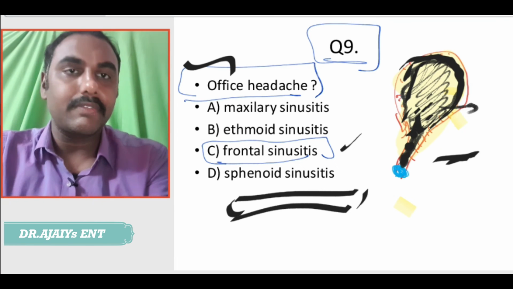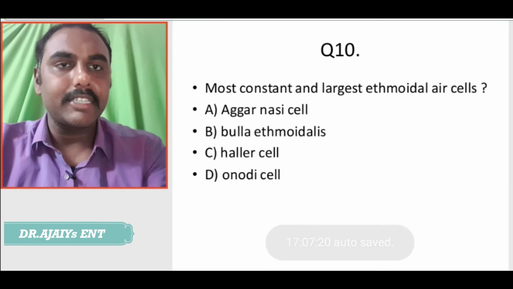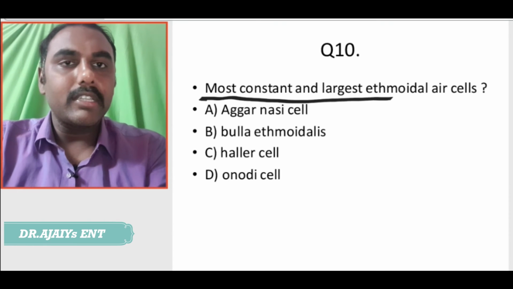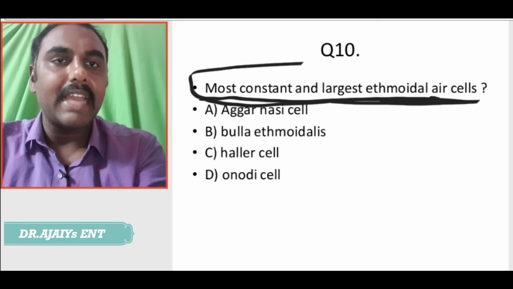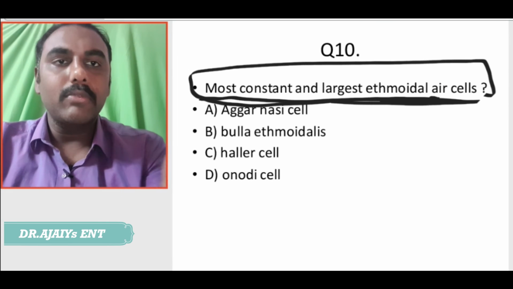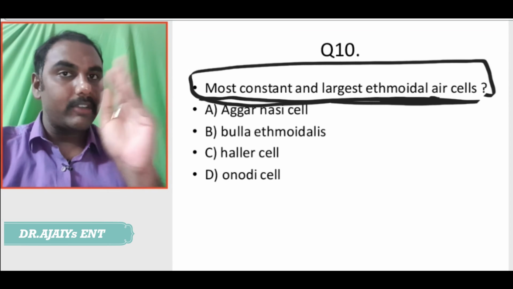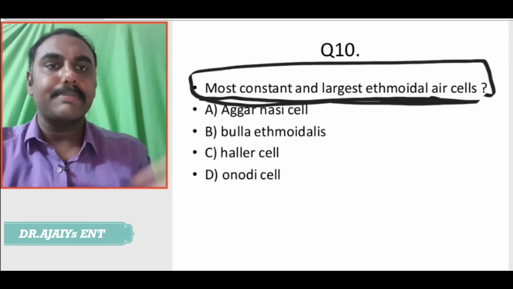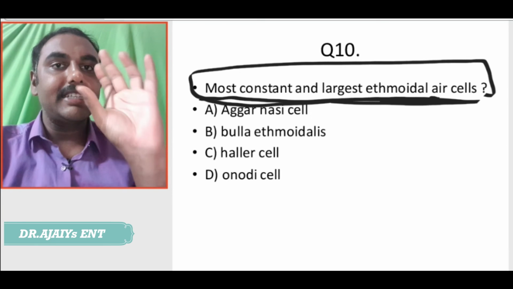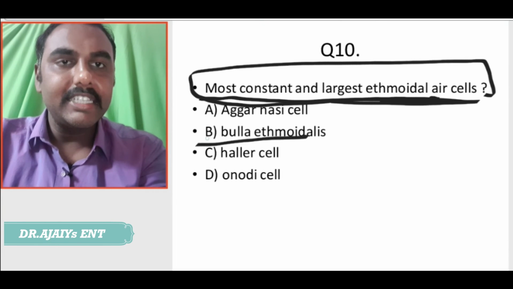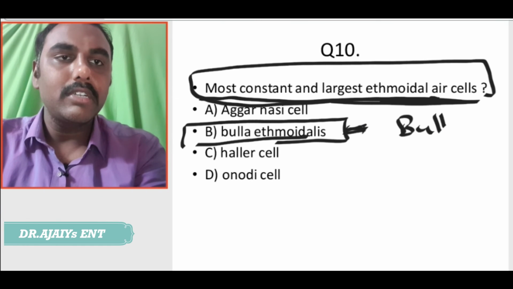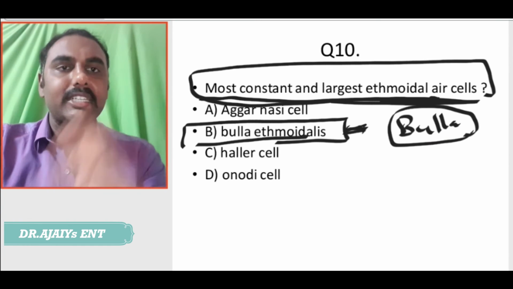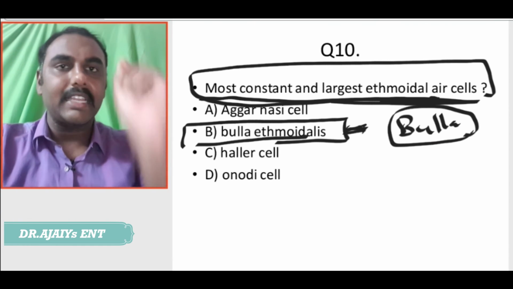Next MCQ, again an easy one: the most constant and the largest ethmoidal air cell. That means this air cell is present in everyone, and it is bigger also. What is that air cell? It is bulla ethmoidalis. Bulla ethmoidalis is the most constant ethmoidal air cell which is present in everyone.